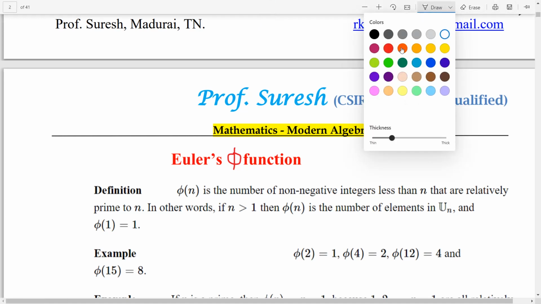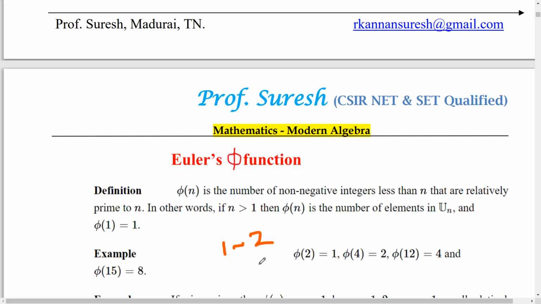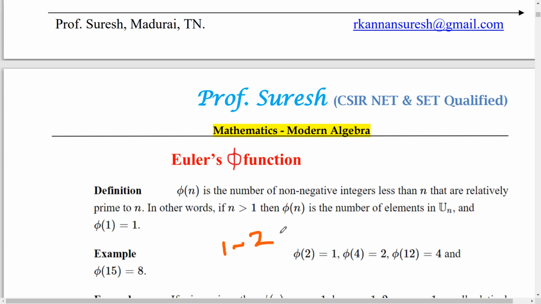GCD of 1 and 2 is 1. So 1 and 2 are relatively prime. So 1 is relatively prime to 2. What about 2 and 2? For 2 and 2, the GCD is 2. So 2 is not relatively prime to 2. Like this you can find out. One number is relatively prime to another if their GCD is 1. So phi of 2 equals 1.